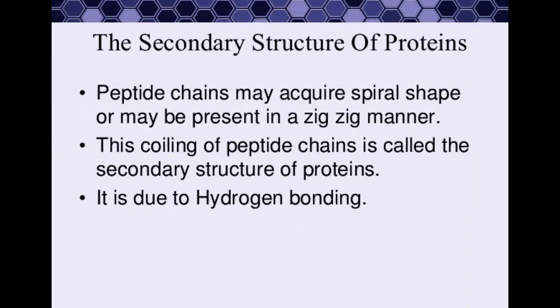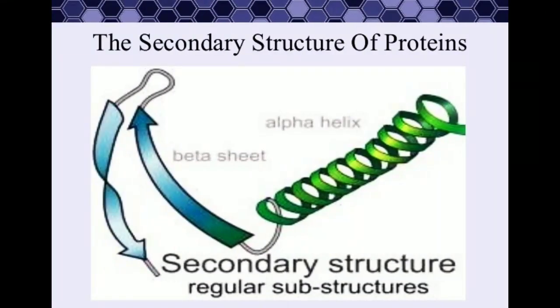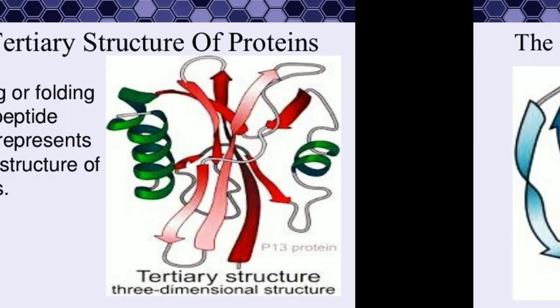The secondary structure of proteins. Peptide chains may acquire spiral shape or may be present in a zigzag manner. The coiling of peptide chains is called the secondary structure of proteins. It is due to hydrogen bonding. This is the secondary structure of proteins.